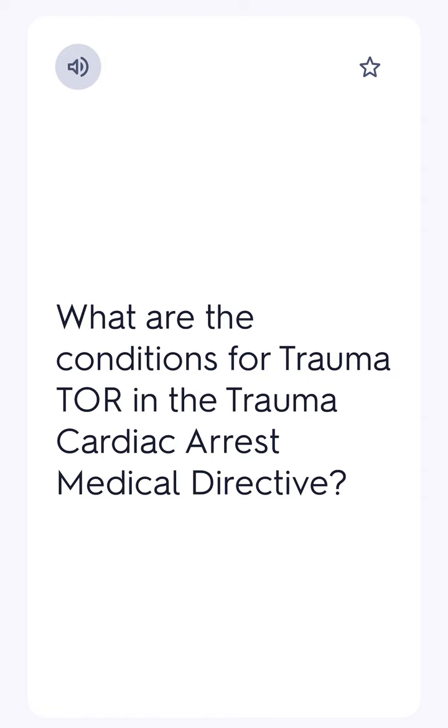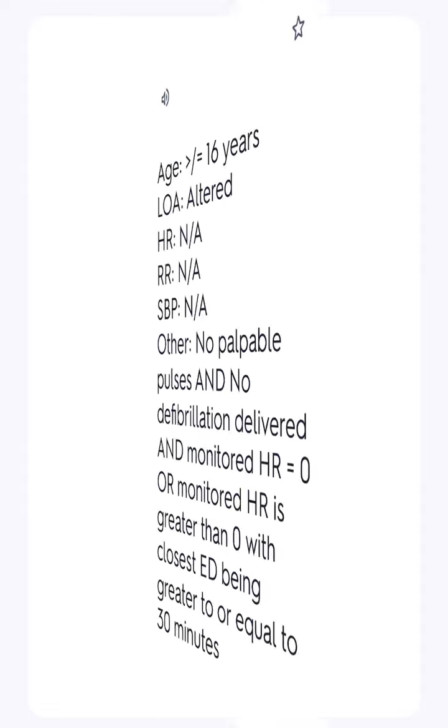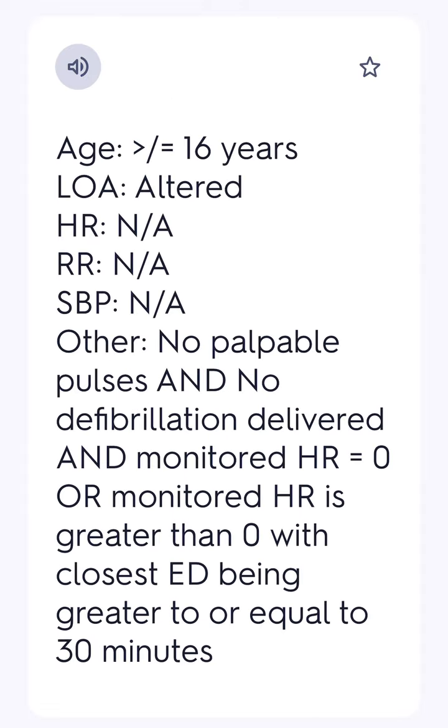What are the conditions for trauma TOR? Age, greater than or equal to 16 years, LOA, altered HR, N/RR, N/SBP, N/other, no palpable pulses and no defibrillation delivered and monitored HR equals 0 or monitored HR is greater than 0 with closest ED being greater than or equal to 30 minutes.